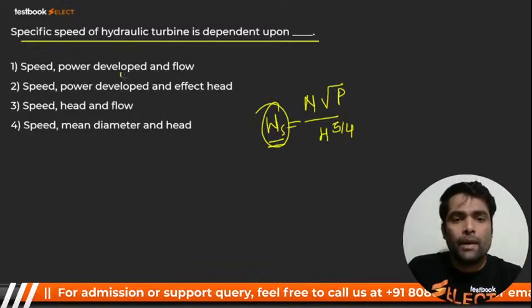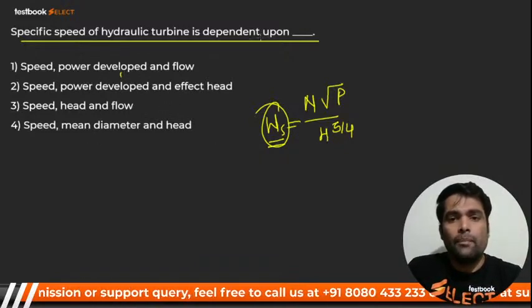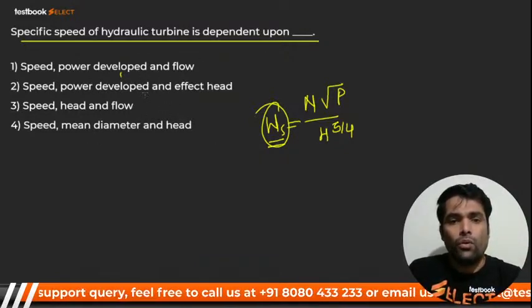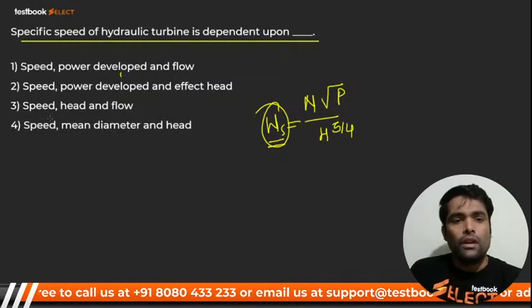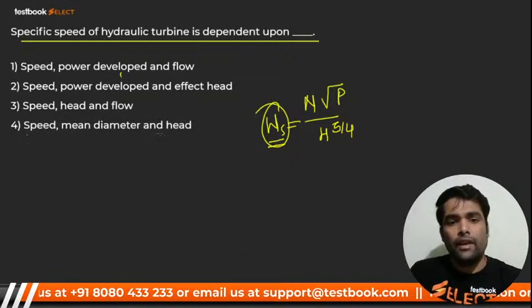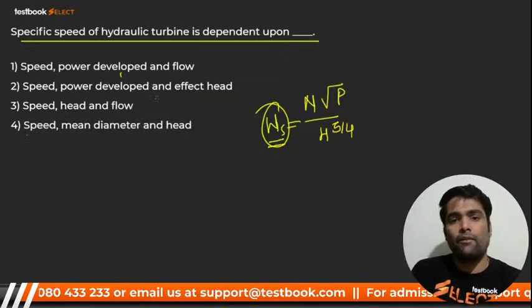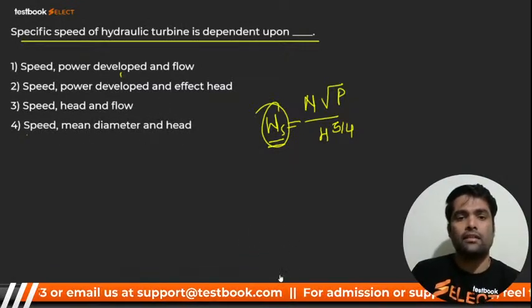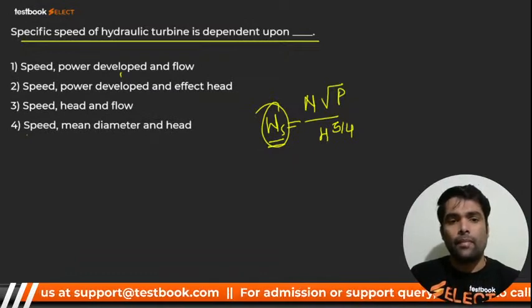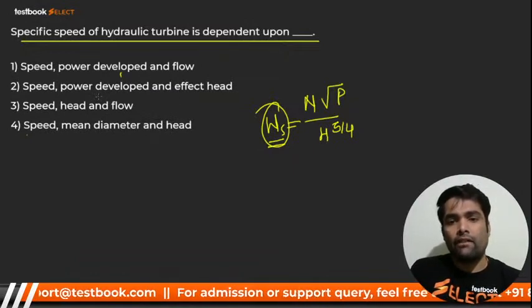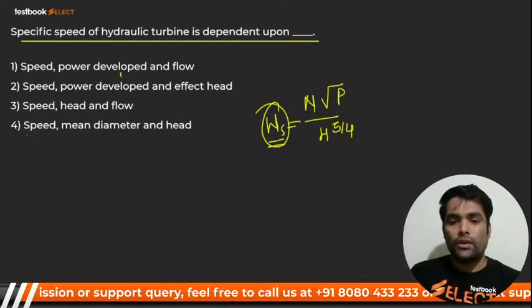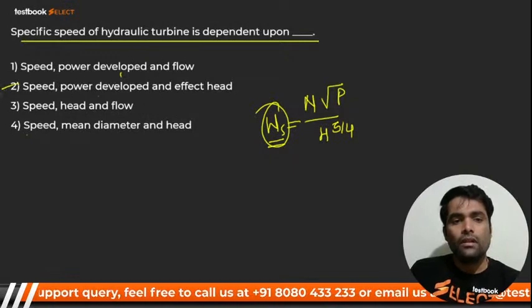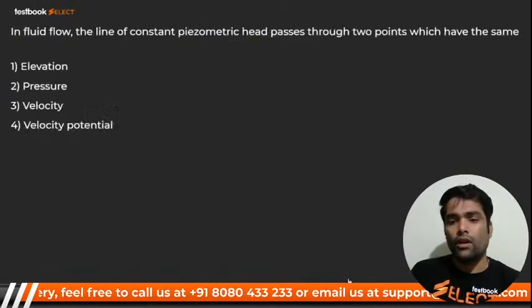It will depend on speed, and power developed as well. So it depends upon speed, power developed and effective head, and flow. Speed, head and flow. My dear, speed, power developed and flow. Please tell me which one will be correct. Guys, please tell me. Speed, power developed and effective head. Yes, it should be correct. Number 2 is correct. This is the formula.